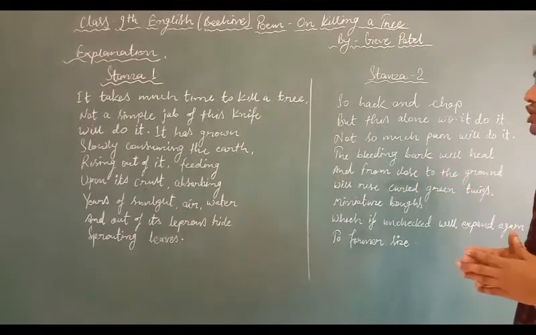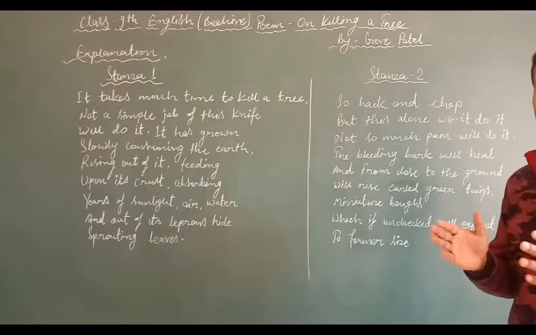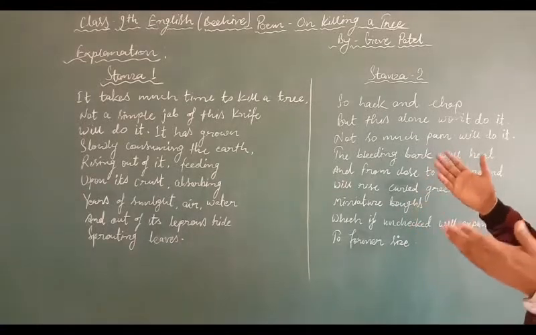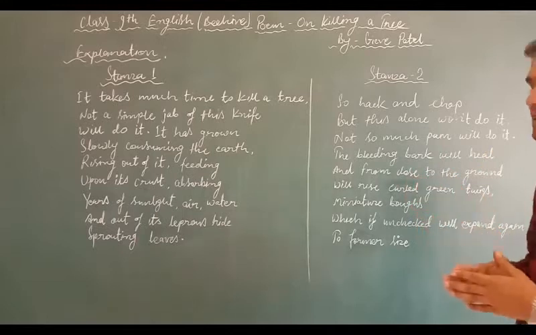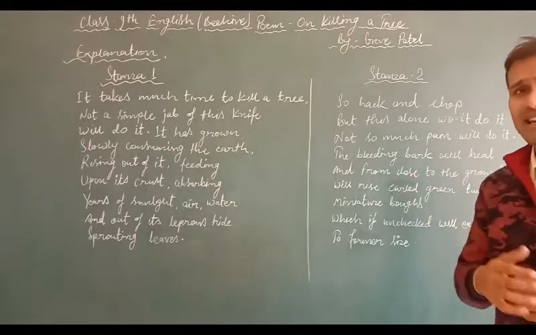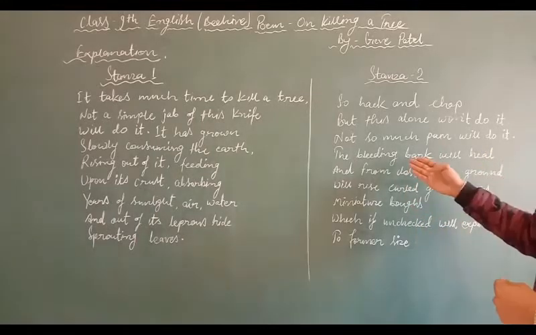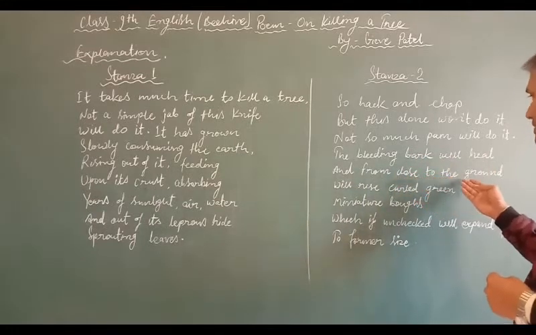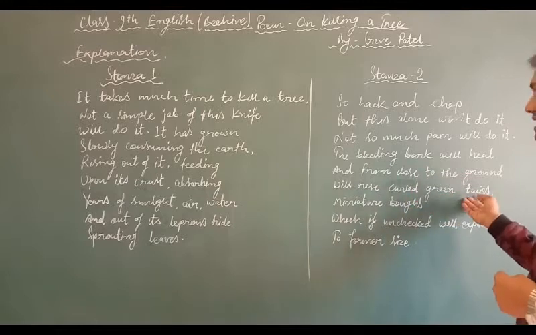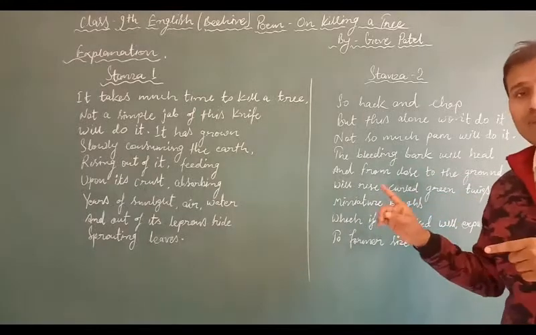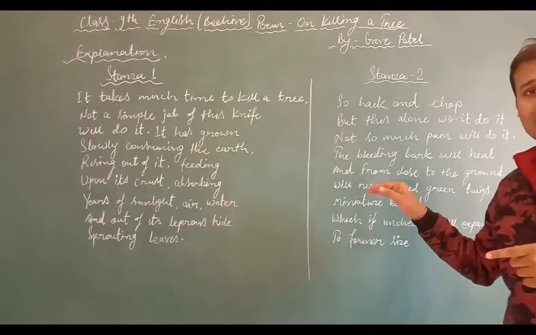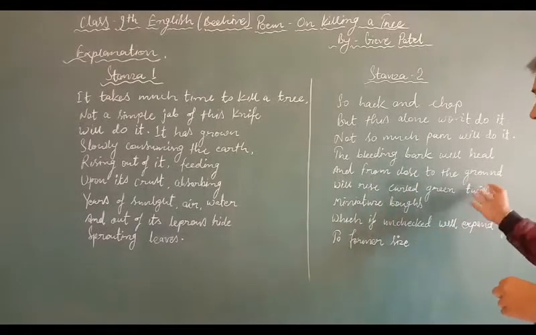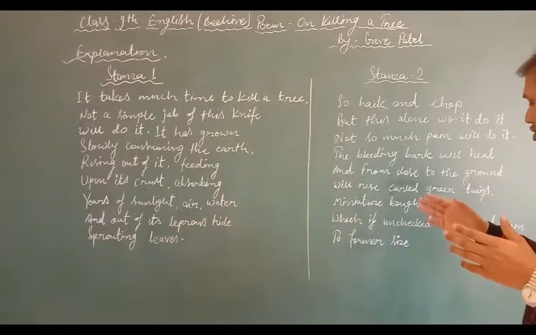Okay, we cut and chop, but by chopping and cutting, the tree cannot be killed. It is not going to have any pain, just like human beings. If we human beings get any cut, we bleed. The same way, the bleeding bark will heal itself, and from close to the ground will rise curled green twigs. Once again it will heal, and from where it is cut, it will have miniature boughs.